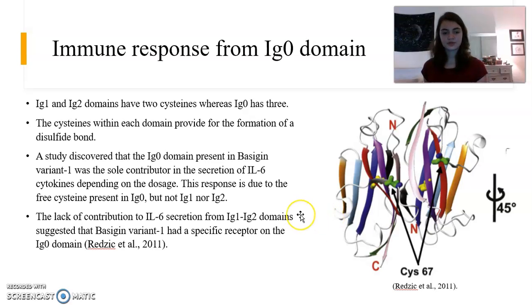This is supported by the increase of the secretion of IL-6 in response to all 3 domains present, Ig0, Ig1, and Ig2, rather than just Ig0 or just Ig1 and Ig2. And this is due to a synergistic effect that all three domains have on monocytes.